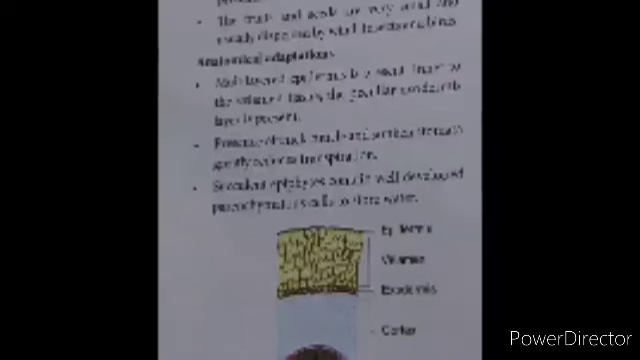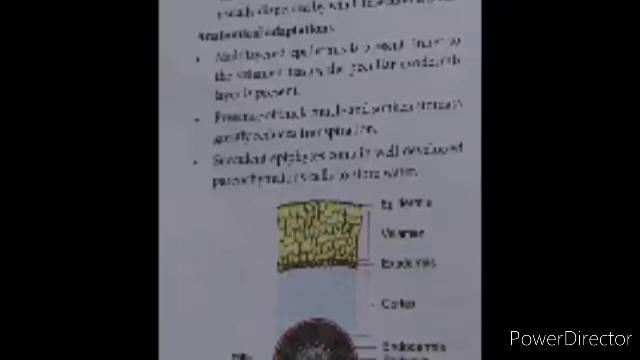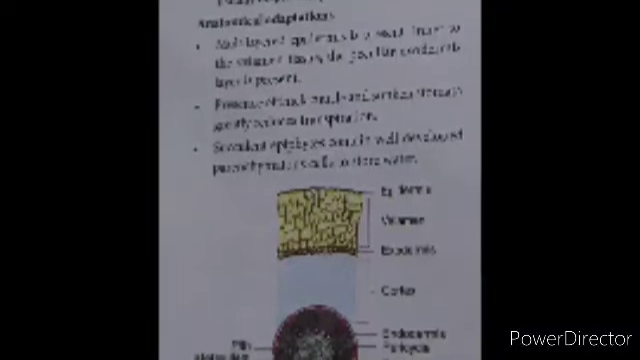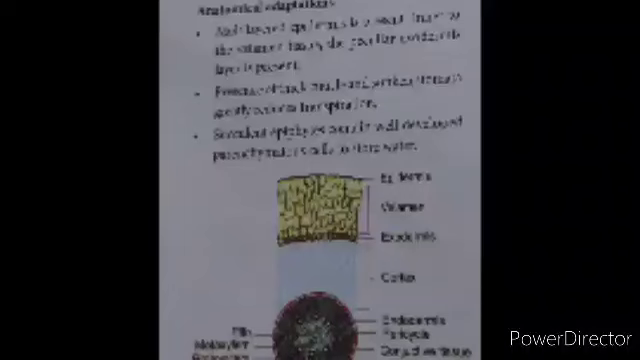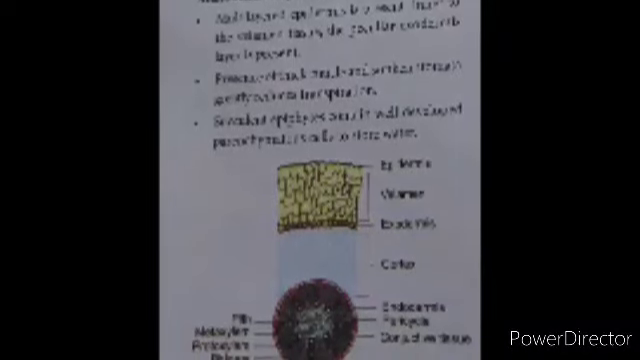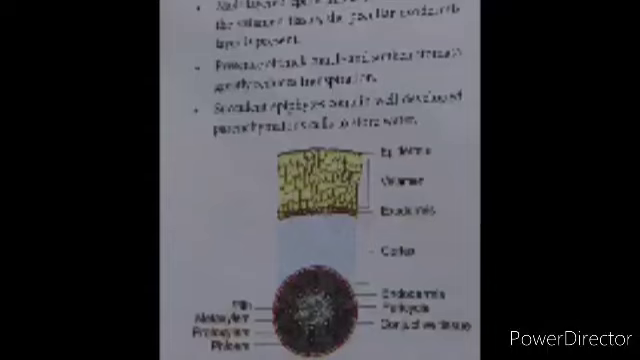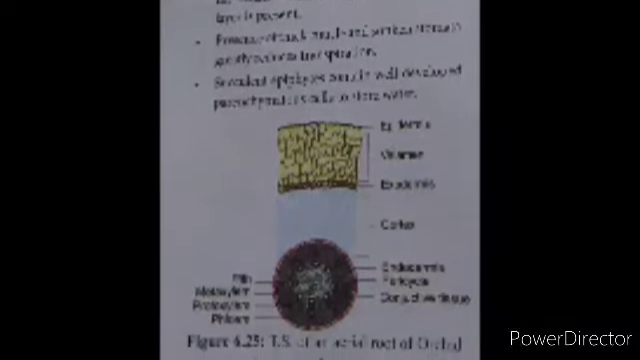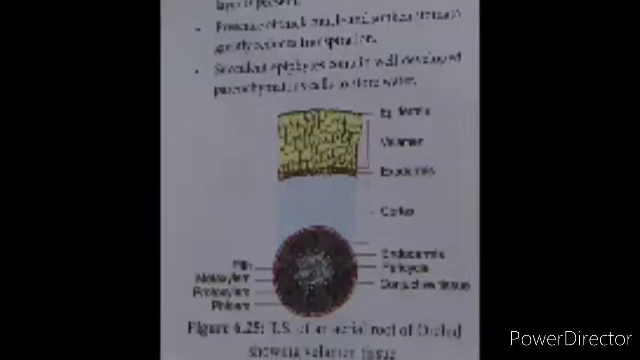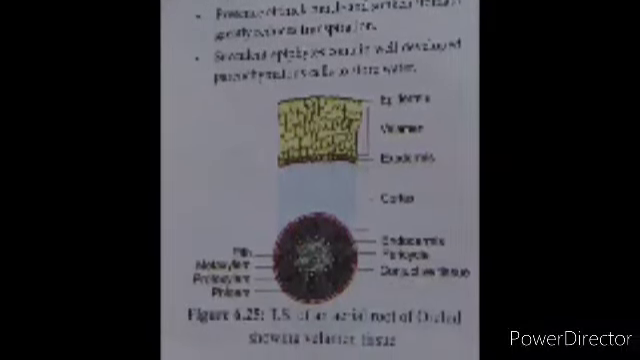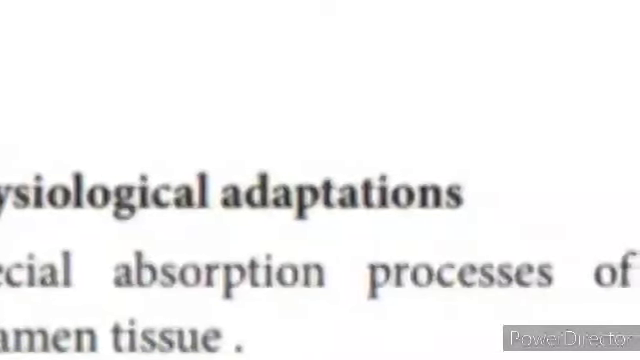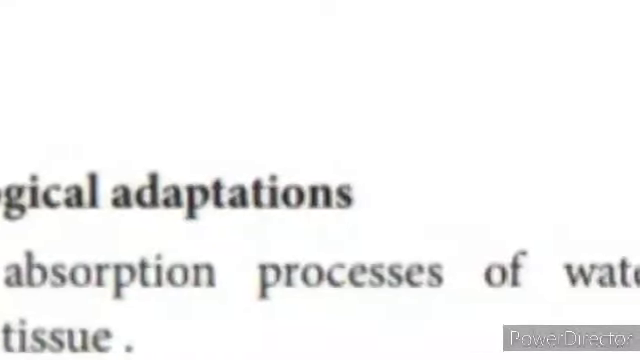Now we see the anatomical adaptations of epiphytes. Multi-layered epidermis is present with a lot of cells. Inner to the velamen tissue, exodermis is present. This is present outside the cortex. The presence of thick cuticle and sunken stomata greatly reduces transpiration. Succulent epiphytes contain well-developed parenchyma cells to store water. Now we see the physiological adaptations of epiphytes. Special absorption process of water by velamen tissue.